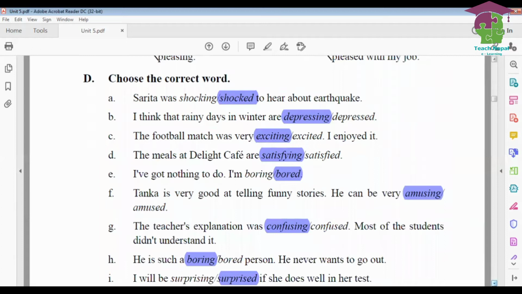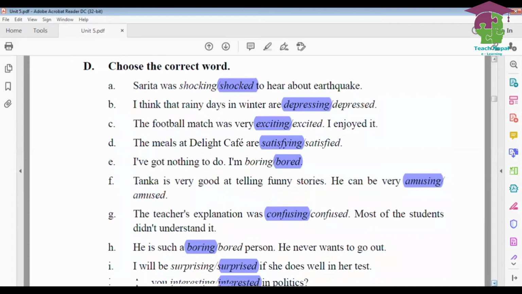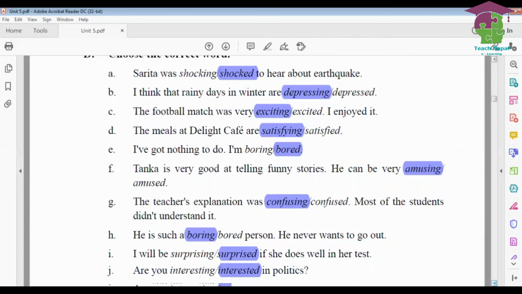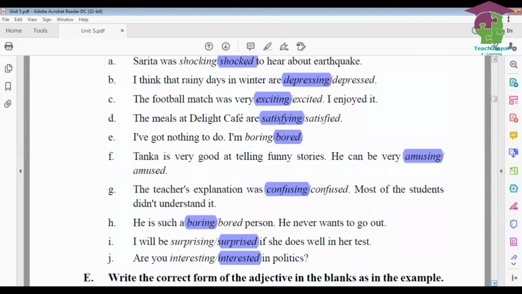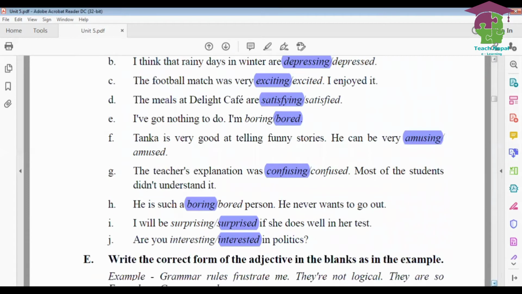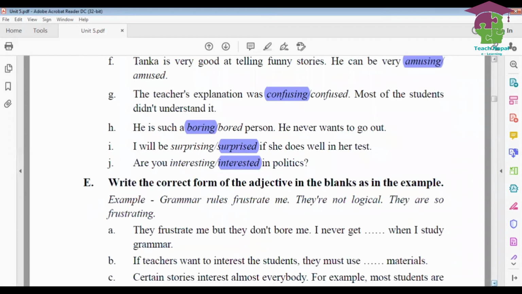Here, shocked. Number B, depressing. Number C, exciting. Number D, satisfying. Number E, I have nothing to do. I'm feeling bored. We cannot say I'm boring, right? Because you need to say how you feel. Number F, amusing. Number G, confusing. Number H, boring. Number I, surprised. Number J, interested. Now here you need to do a bit different exercise.